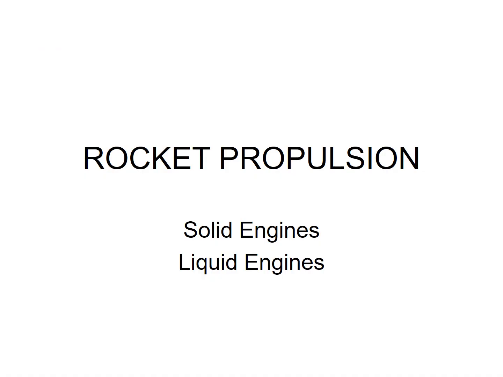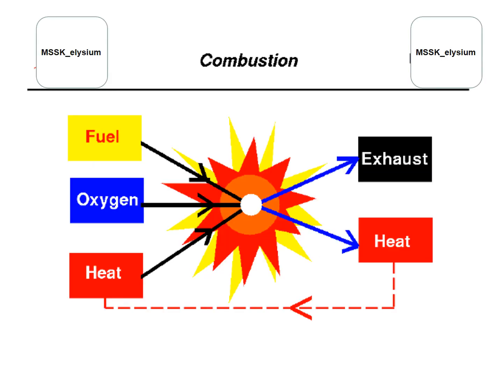Now afterwards we will talk about rocket propulsion, basically the solid rocket engine and the liquid rocket engine. In both cases, combustion takes place. As I told you, whenever combustion takes place, there should be fuel and oxygen or oxidizer, because oxygen is also one type of oxidizer. Fuel and oxidizer are required for burning, and the combination of these two is always called propellant.